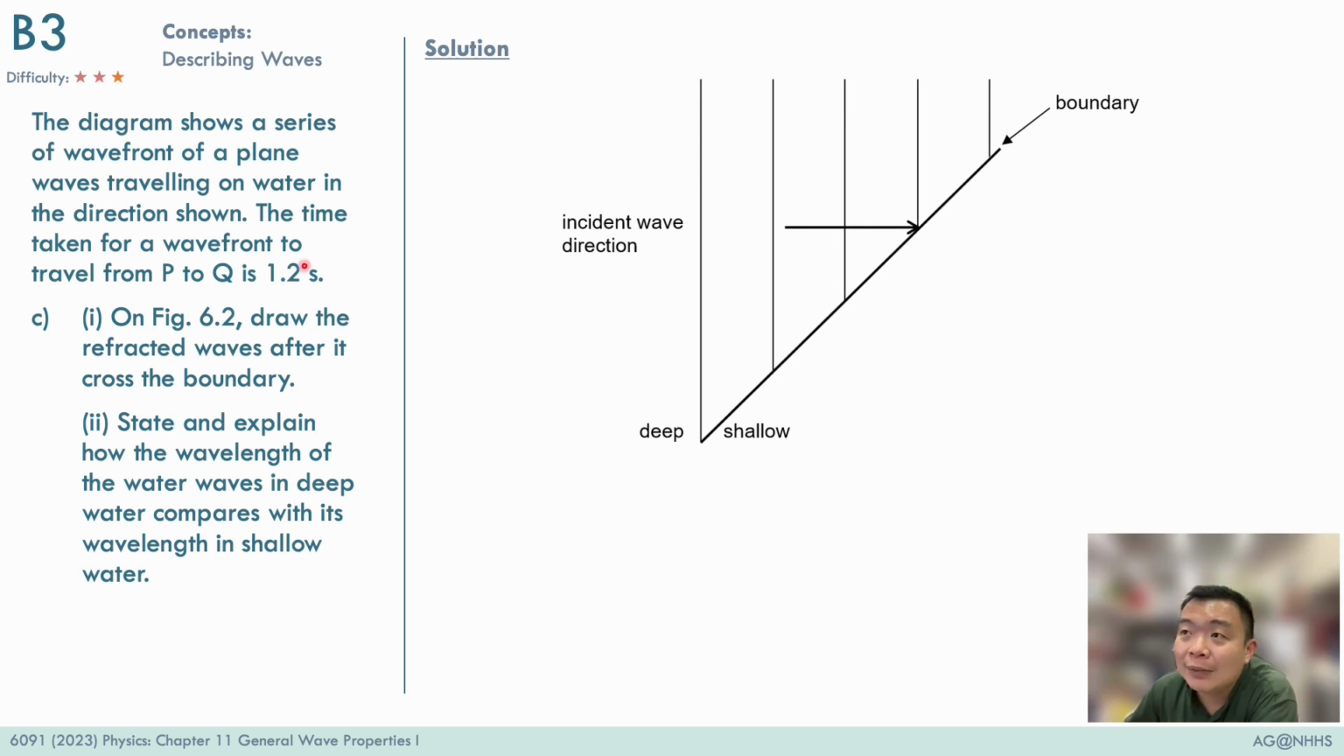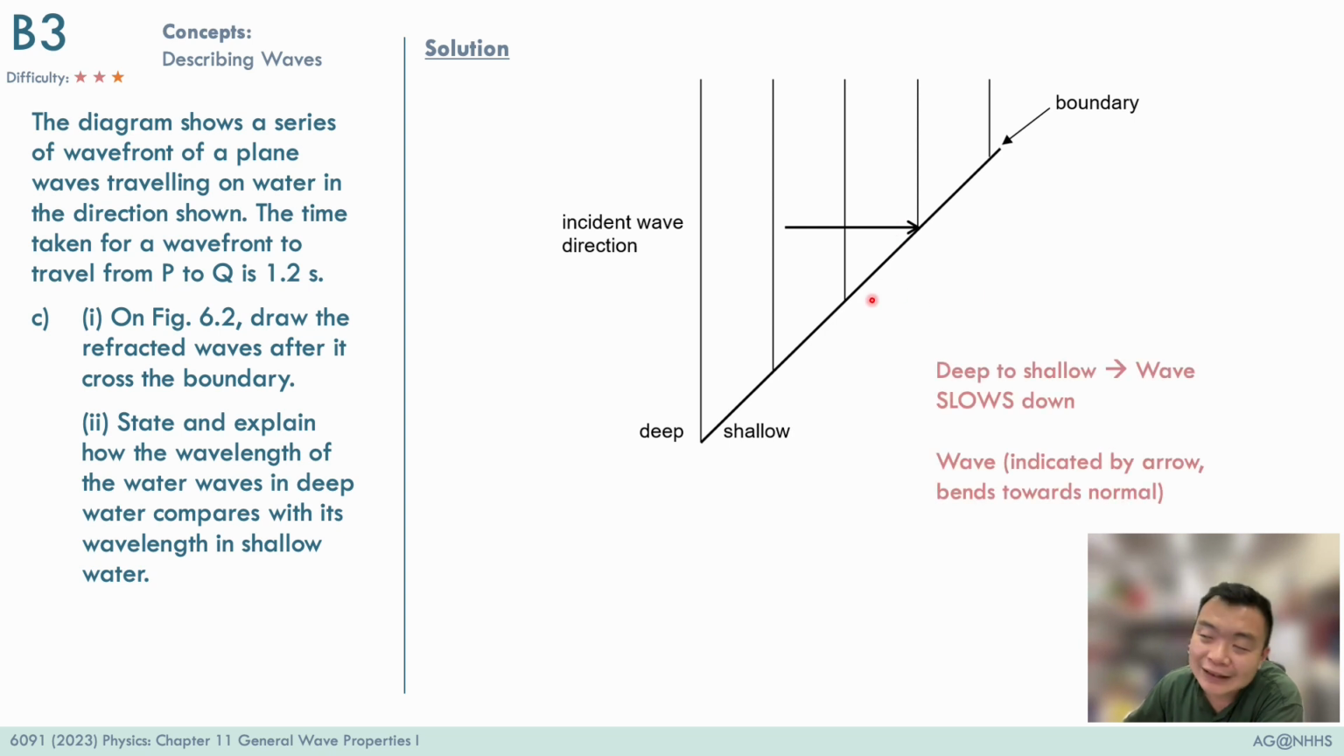Now, part C is a very interesting question about refraction in water waves. So I'll teach you a technique on how we can solve this. For waves, we can see that there are wavefronts here, and we draw an arrow here to represent the direction of the wave. Notice that this arrow is perpendicular to all the wavefronts, and this arrow also looks very similar to a light ray. Second thing, we must know and memorize this: water waves slow down when they go to a more shallow region.